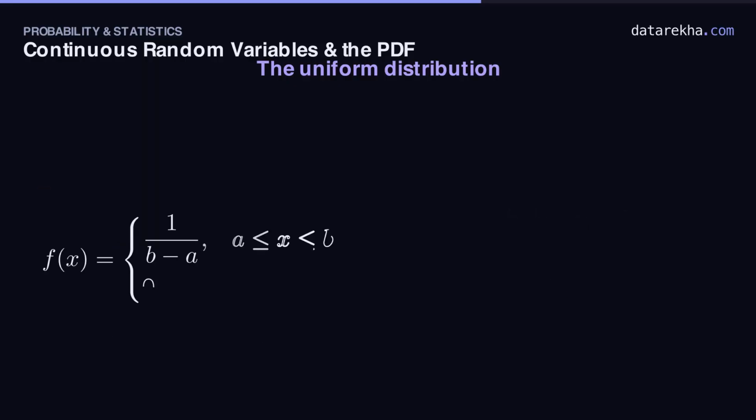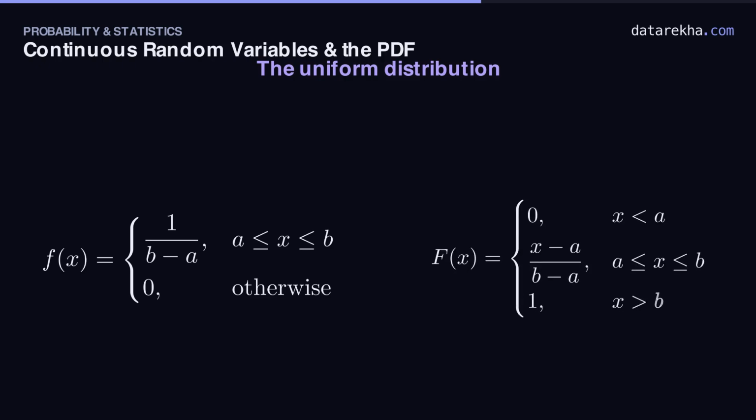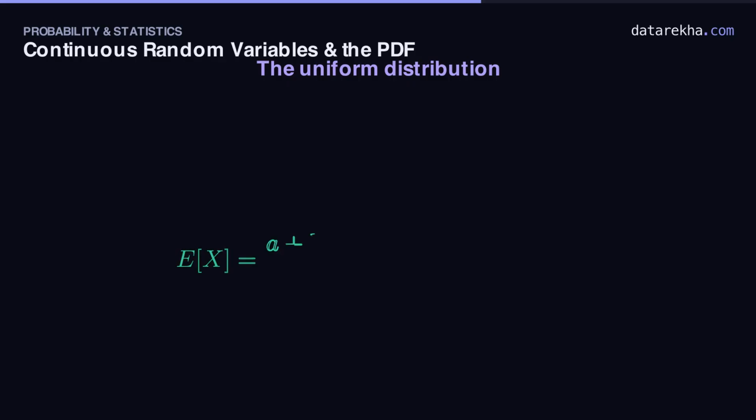So here's the whole uniform distribution on a page. The density is 1 over (b minus a) between a and b, and 0 outside. And stating that outside part matters, it's part of the answer. Its CDF rises as a straight ramp: flat at 0 before a, climbing linearly as (x minus a) over (b minus a) across the interval, then pinned at 1 past b. Two more formulas worth memorizing. The mean sits dead center at (a plus b) over 2, and the variance is (b minus a) squared over 12.